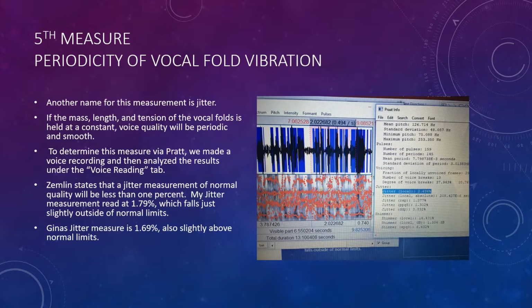The fifth measure is known as periodicity of vocal fold vibration. Another name for this measurement is jitter. A voice of normal vocal quality is nearly periodic if mass, length, and tension of the vocal folds is held at a constant. To determine this measure via Praat, we made a voice recording and then analyzed the results under the voice reading tab. Yoli's jitter measurement read at 1.79%, which is slightly outside of normal limits, and my jitter was 1.69%, which is also above normal limits. Jitter is normally 1%.